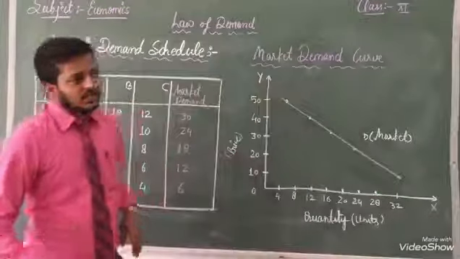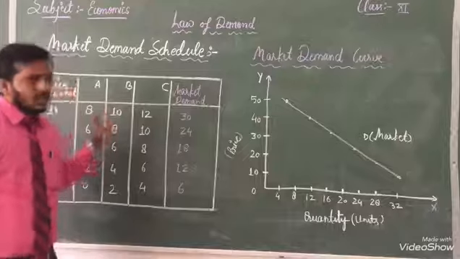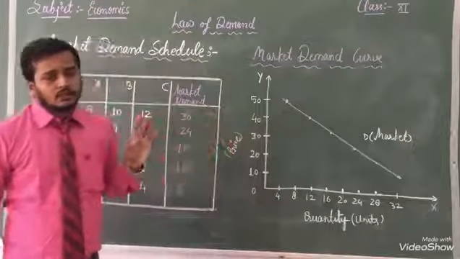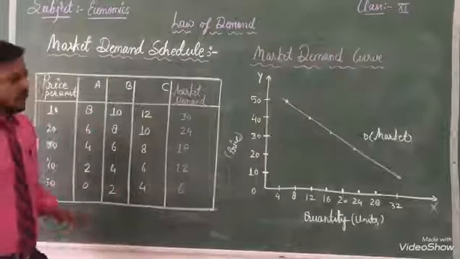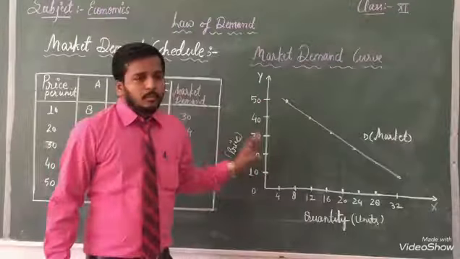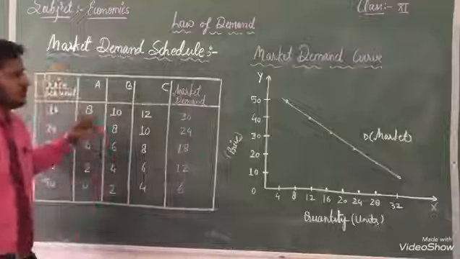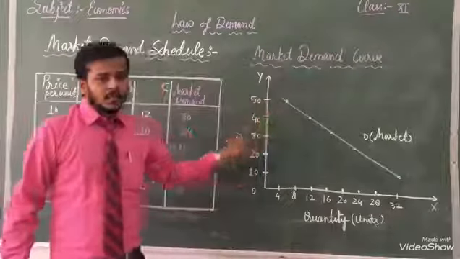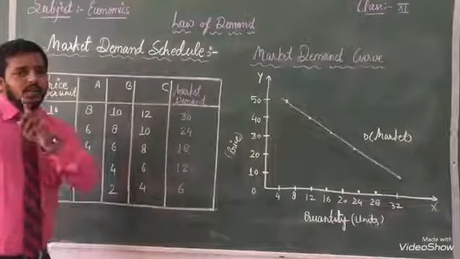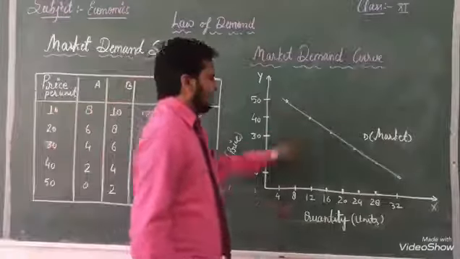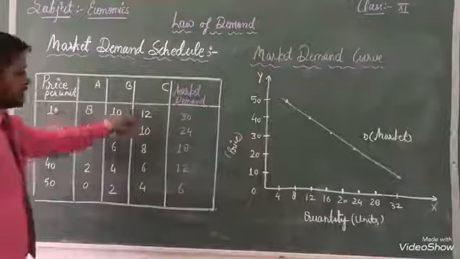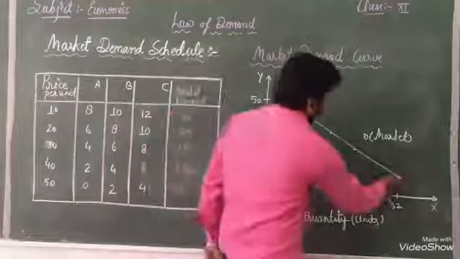But one more thing, dear students, with the help of this table we can make the individual demand curve also. Individual demand curve also we can represent here, but now I am showing you the market demand curve first. Listen, the total is the market demand curve. That's why I am representing only one line in front of you. When our price is 10 per unit, then 30, I have represented here.